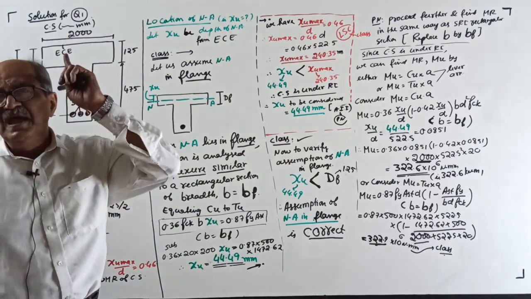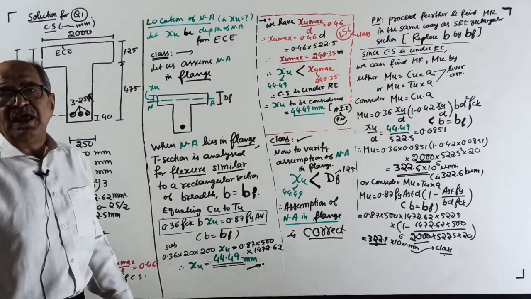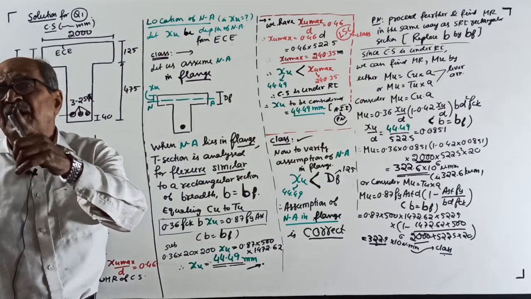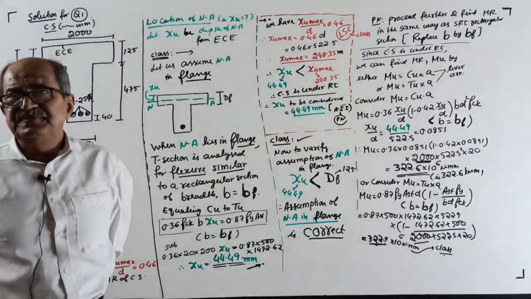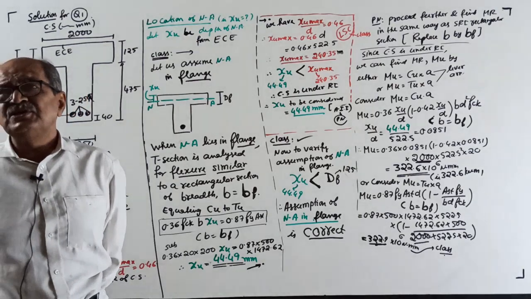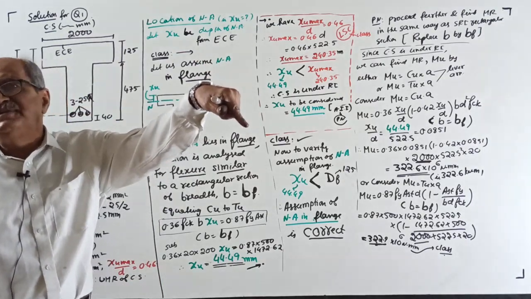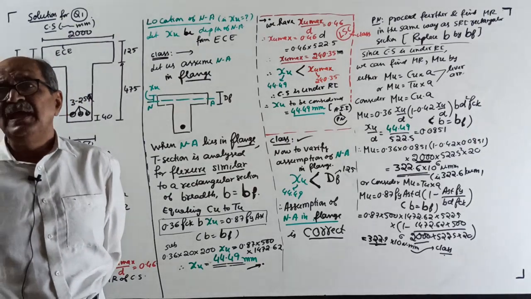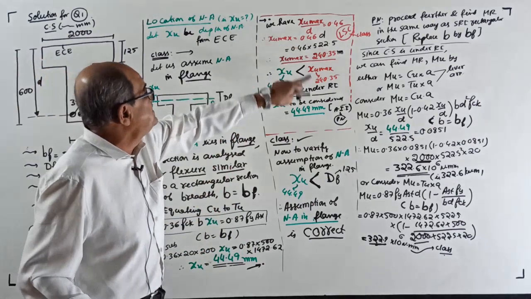But one thing, anywhere, either you consider in the flange or in the web, either type A or type B, last time I will tell, the moment you get XU, do not go for assumptions. First compare XU with XU max. If XU comes less than XU max, continue with the same value as it is. If it becomes more than XU max, cancel, take XU equal to XU max. One statement you have to write. I told what statement? Ultimate MR for an over-reinforced section is taken same as that ultimate MR for a balanced section. Then continue. That is called limit state check.